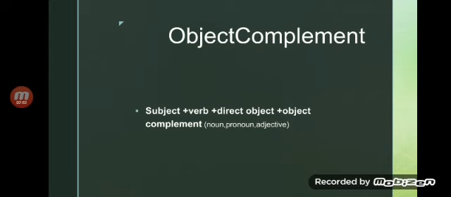Please write down: the direct object is a noun or pronoun that receives or accepts the action. It can be a compound object. It answers the question what or whom after an action verb. So what is a direct object? It is a noun or pronoun that receives or accepts the action, and it answers the question what or whom.